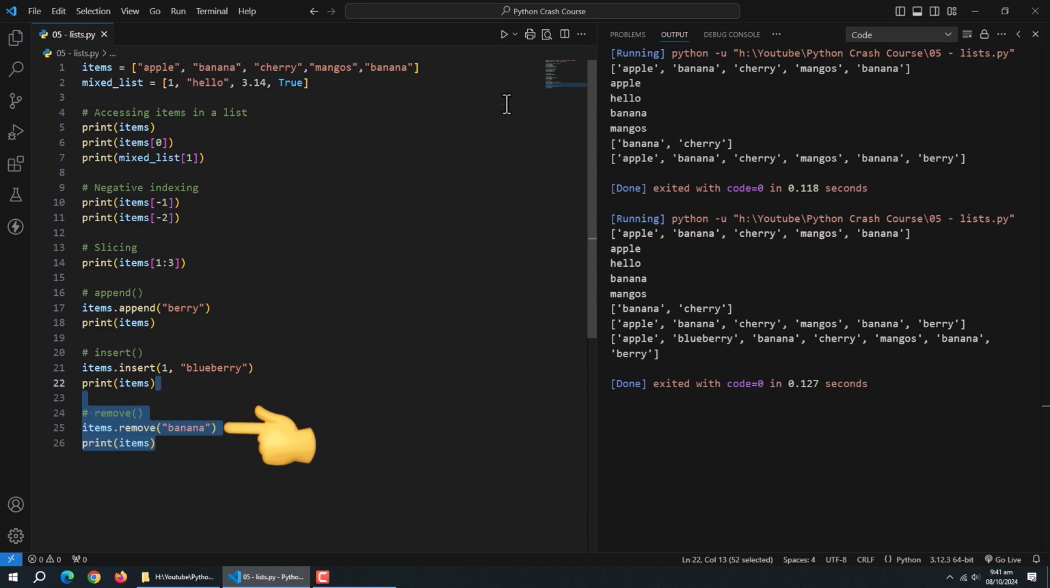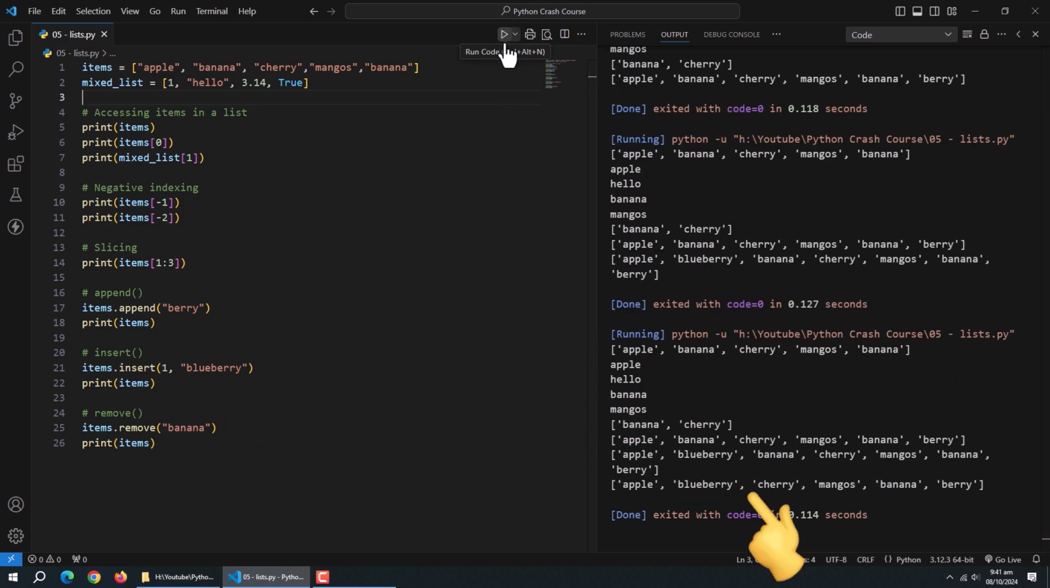Next comes the remove method. It is used to remove a specific item from the list. Like, we want to remove this item from the list. But remember that it only removes the first occurrence of an item, which means if the item has duplicate values, then it will only remove the first item.